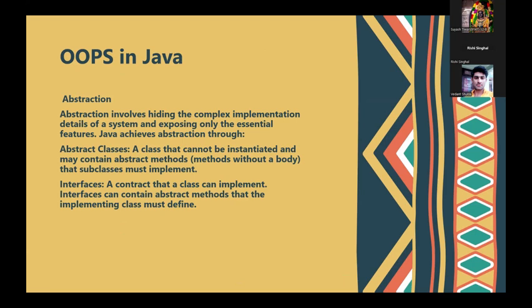The easiest way to understand abstraction is this: whenever we see a car, we see the outer part of the car. We are not seeing how the entire working mechanism of the car works, where exactly the engine is fitted, how the AC vents are fitted, how the brake system works.